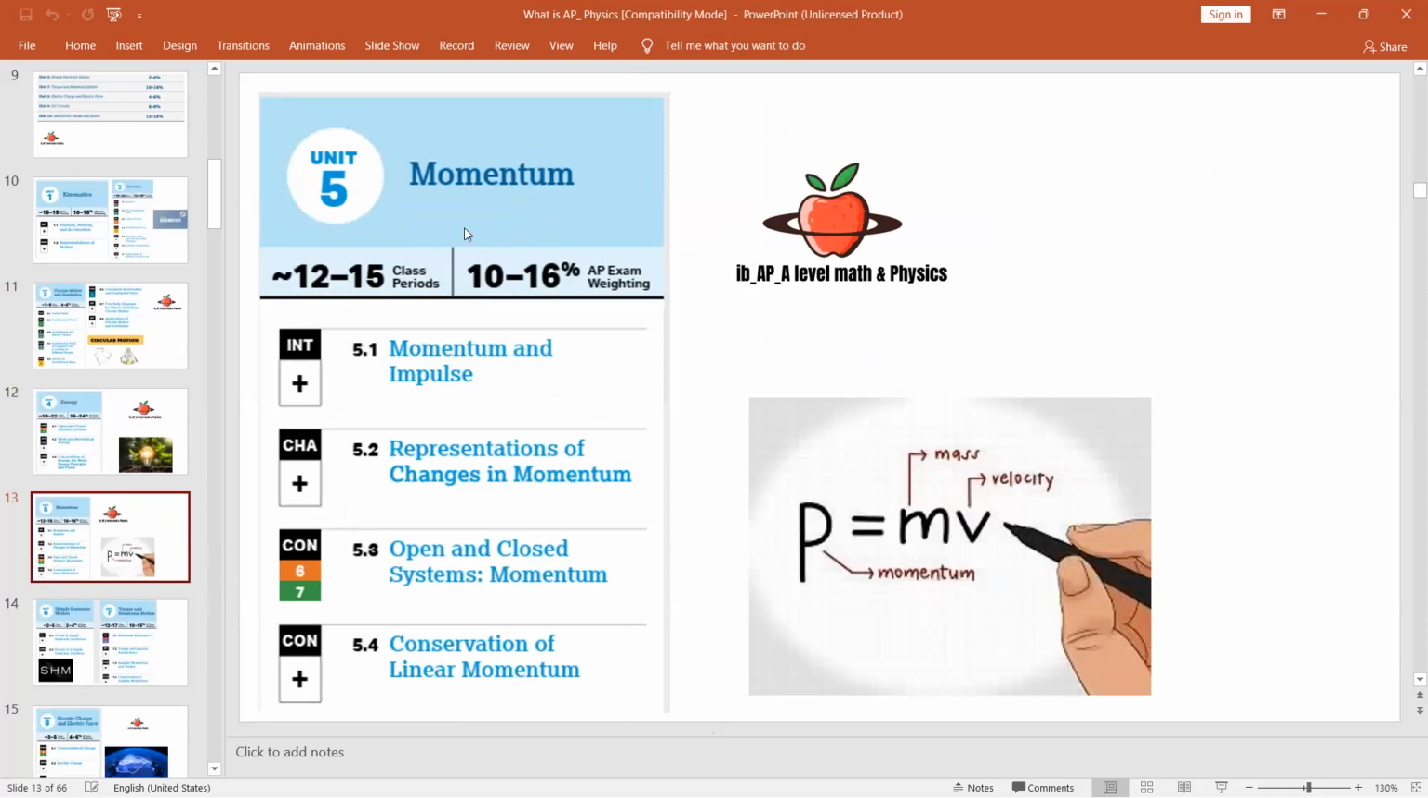Now, if you look at momentum, here you can easily check the topics: momentum and impulse, representation of changes in momentum, open and closed systems, and conservation of linear momentum.